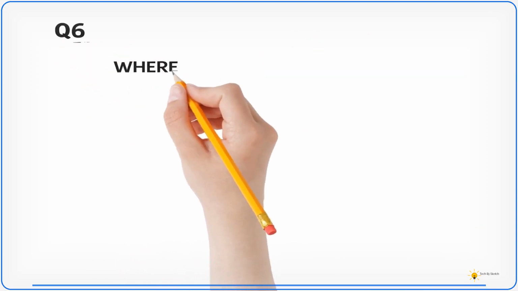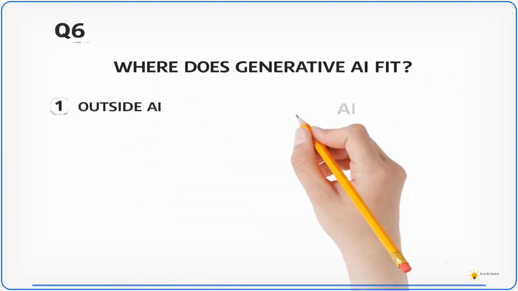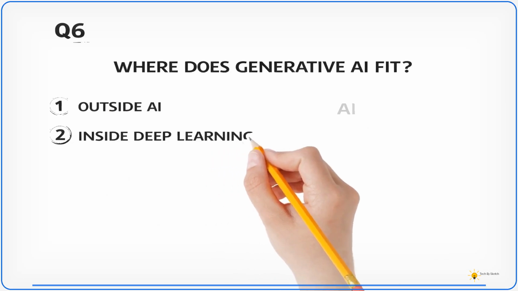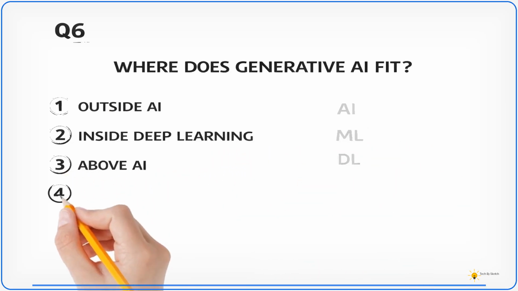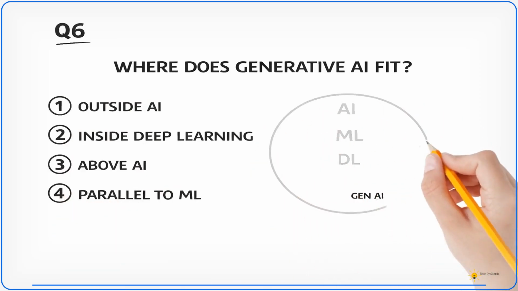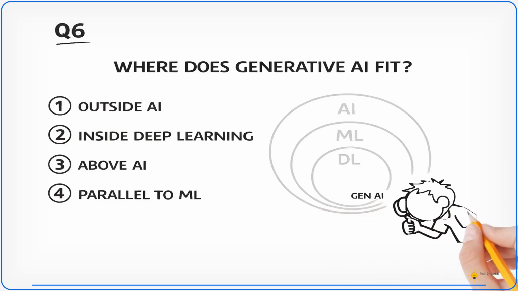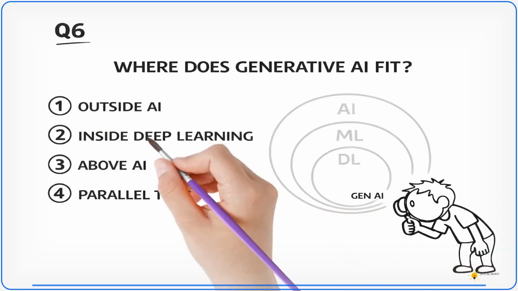Where does generative AI fit in the hierarchy we learned? 1. Outside AI completely. 2. Inside deep learning. 3. Above artificial intelligence. Or 4. Parallel to machine learning. Pause the video if you need more time.